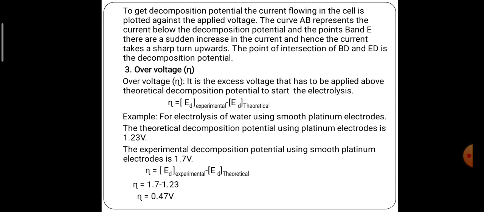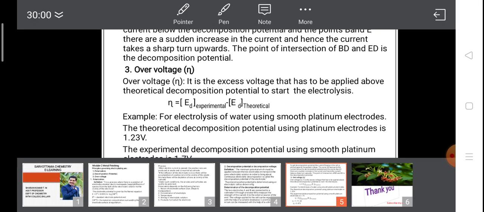Once we apply the voltage at a particular potential, the electrolysis takes place. We identify the electrolysis process by the evolution of hydrogen and oxygen. At that point we call it the decomposition potential of that particular electrolyte solution.